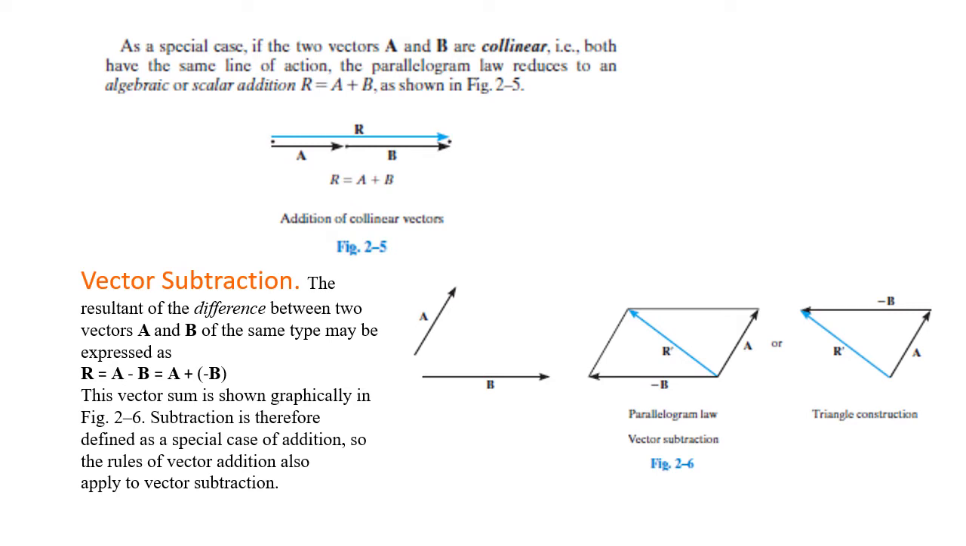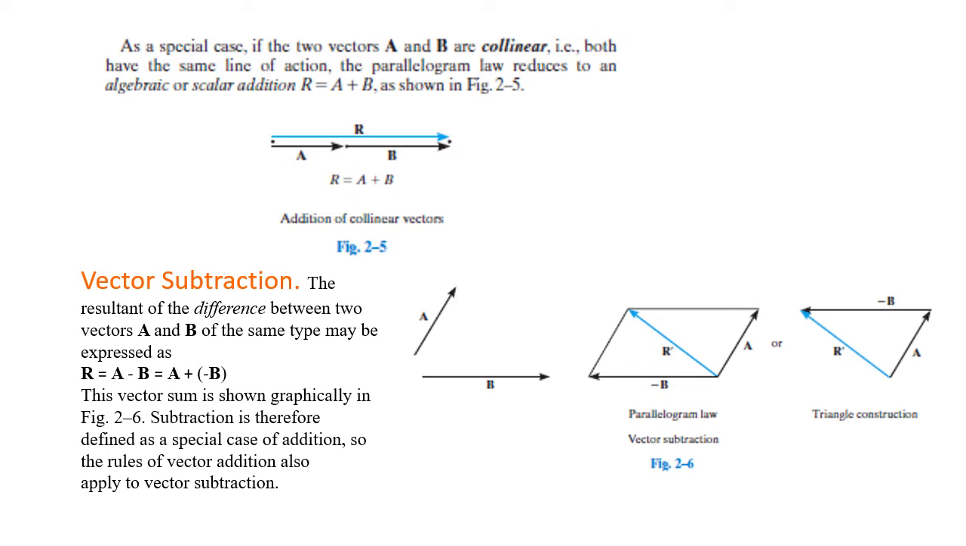Similarly, there is vector subtraction, the second operation. What is vector subtraction? This is simple. If two forces are applied, one force has to be subtracted. In this figure, b has to be subtracted. You can simply change its direction, which is denoted by a minus symbol.